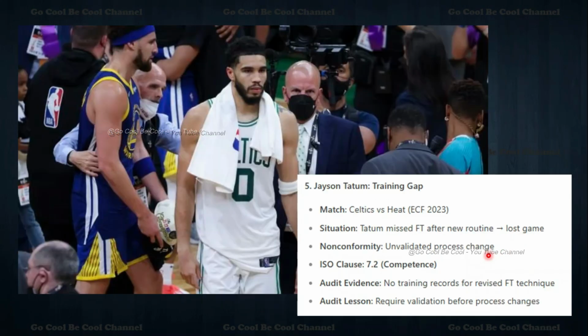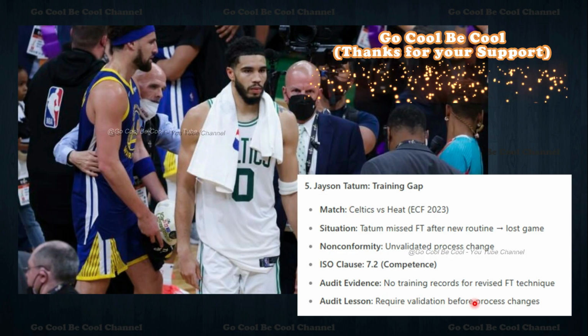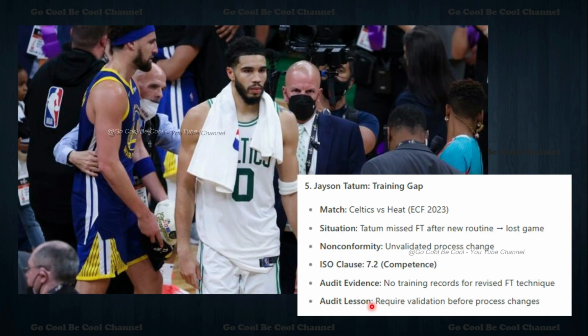Now we talk about example 5, Jayson Tatum, a training gap. The match was in the 2023 ECF, Celtics versus Heat. Tatum missed the free throws after a new routine and they lost the game. That is an unvalidated process change. We can say 7.2, competence and training, is missing somewhere. This is a training gap, Jayson Tatum. There were no training records for the revised free throw technique. The audit lesson is to require validation before process changes. This is the learning for 7.2. Whenever you see training in the questions, 7.2 is the one to locate during the examination.